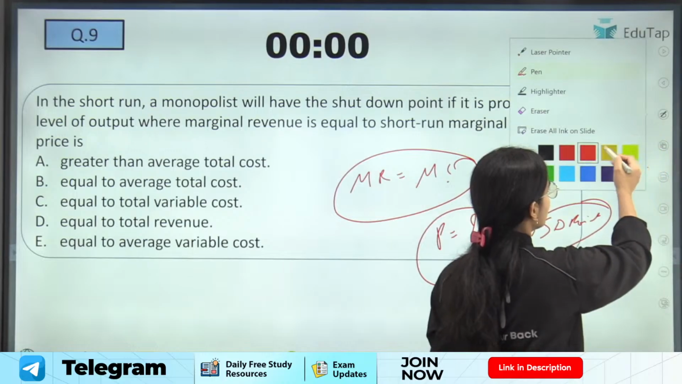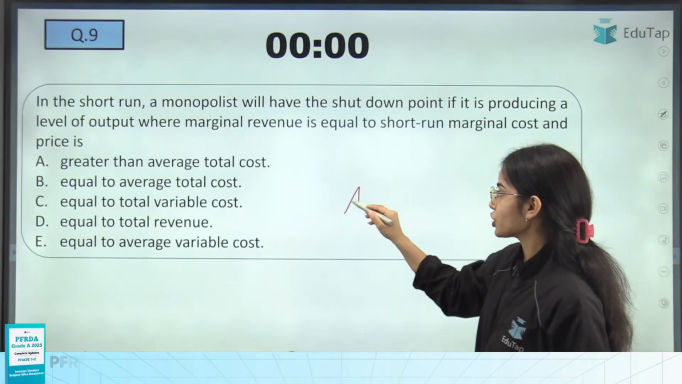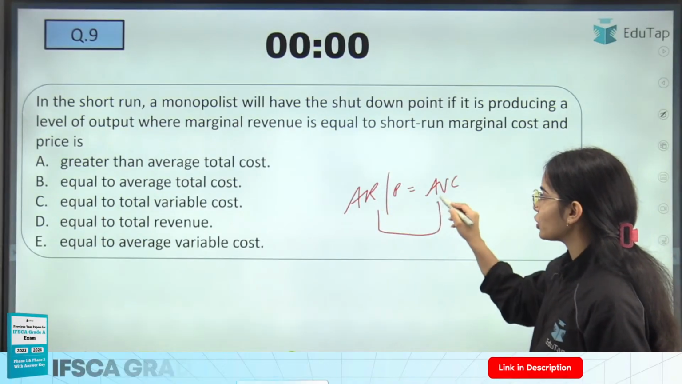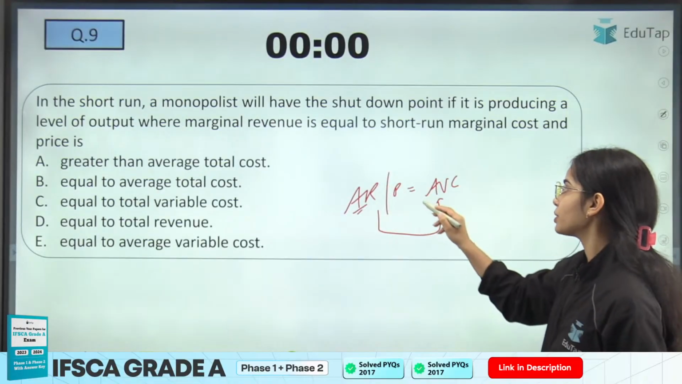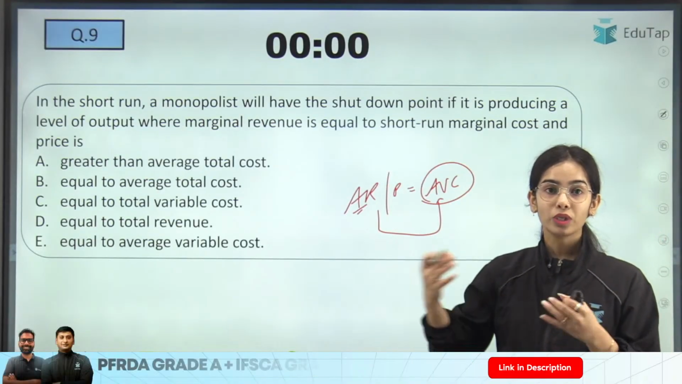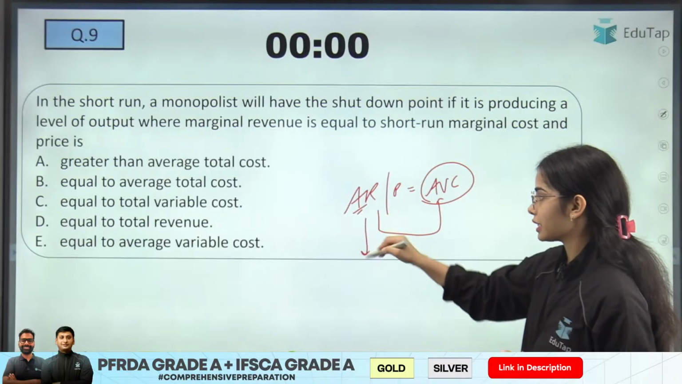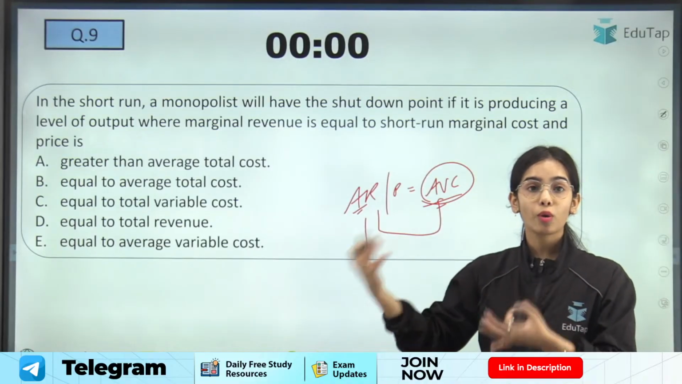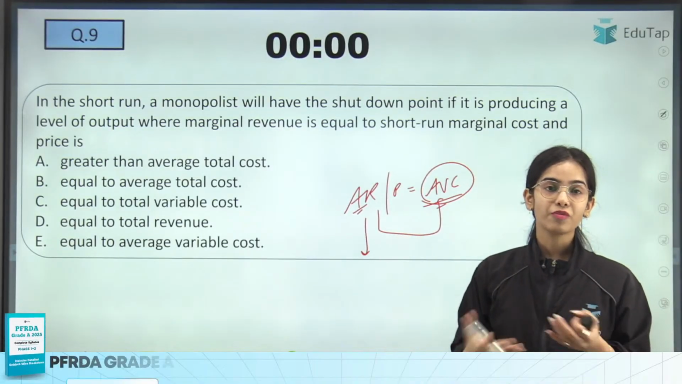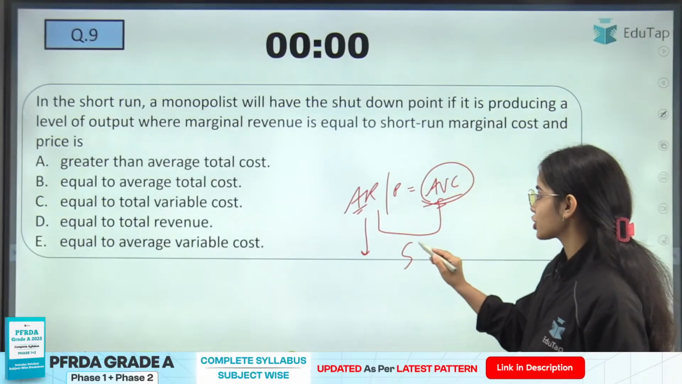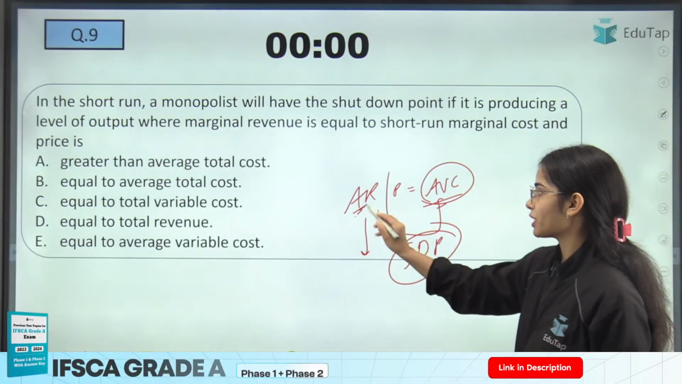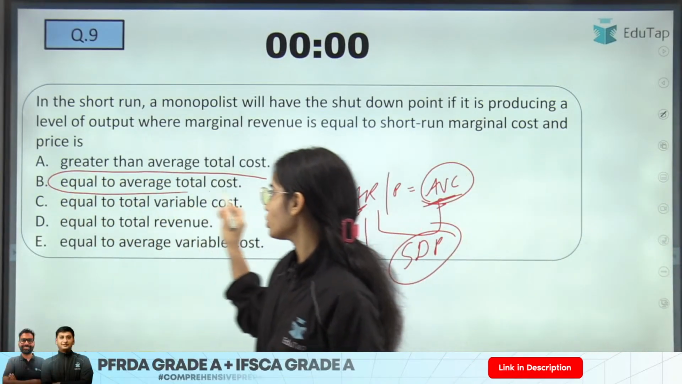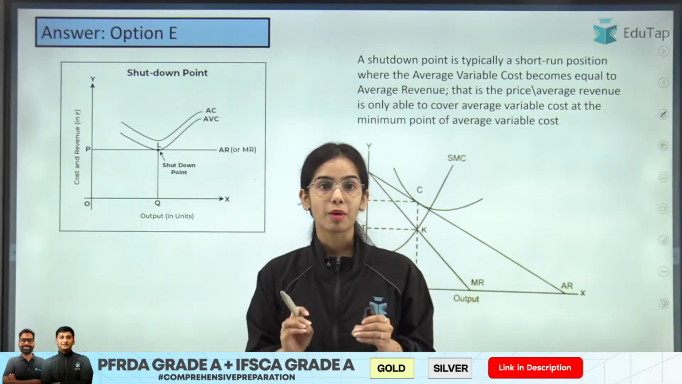The shutdown point is where the average revenue, that is the price, is equal to average variable cost, because now the per unit revenue is only able to cover the variable cost, only the variable cost. As soon as the revenue further decreases and even the variable costs are not getting covered, that means the labor cannot be paid, the raw materials cannot be paid, so the firm will be in a very bad position. So this is considered the shutdown point, where the average revenue, per unit revenue, is equal to average variable cost. Okay, this is considered the shutdown point, because here the firm has to think about the shutdown.